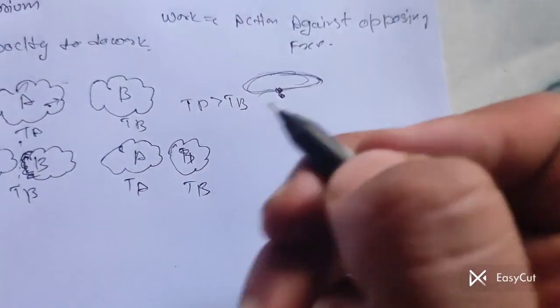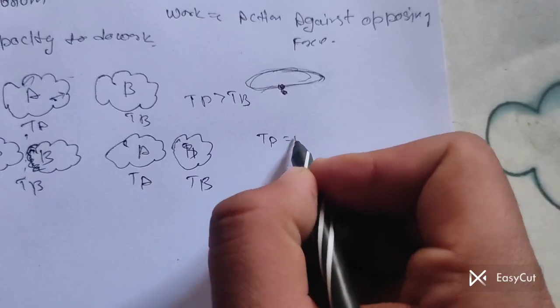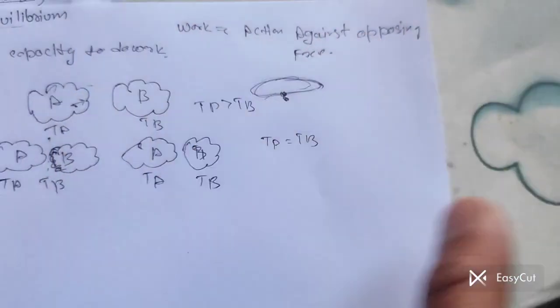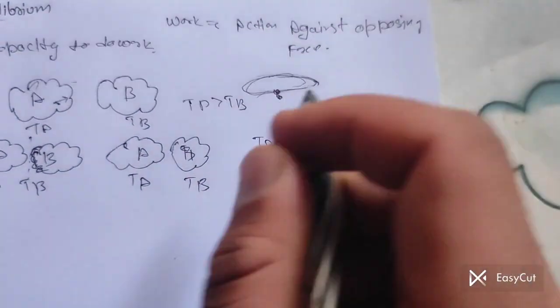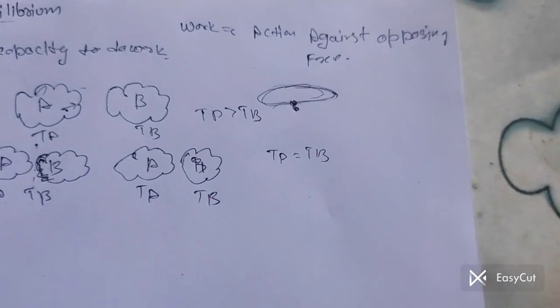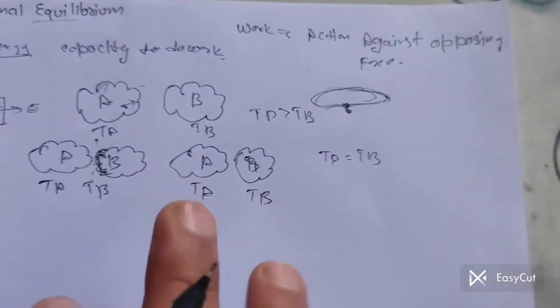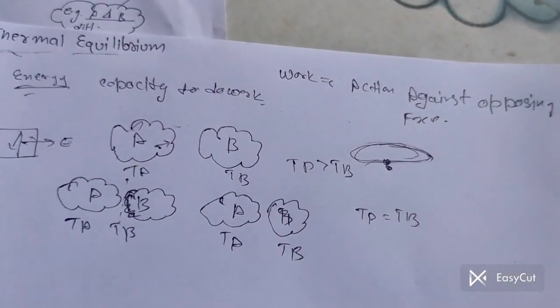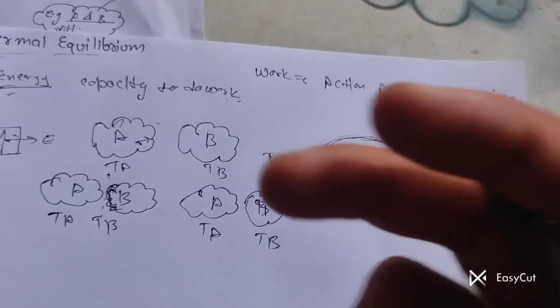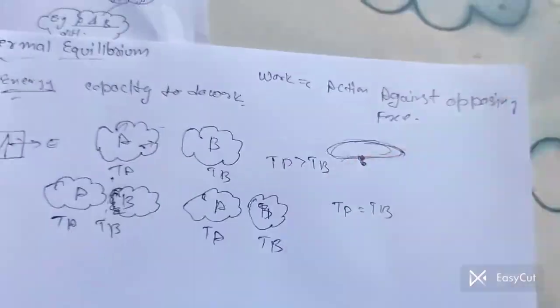It means energy transfers, but the net transfer is 0. So this is the overall meaning of thermally equal: now they are equal thermally.